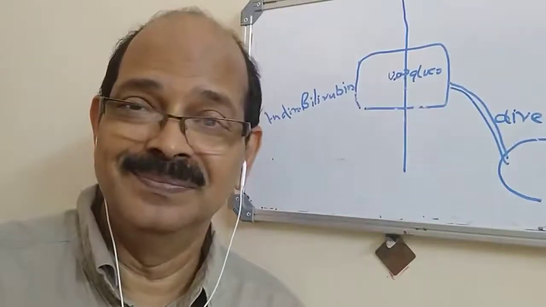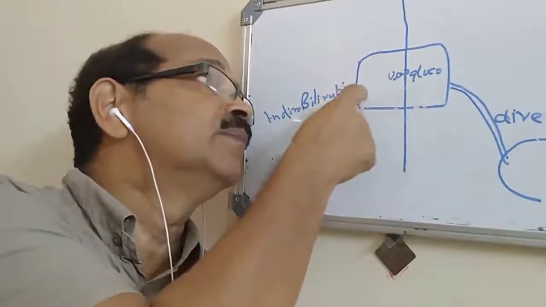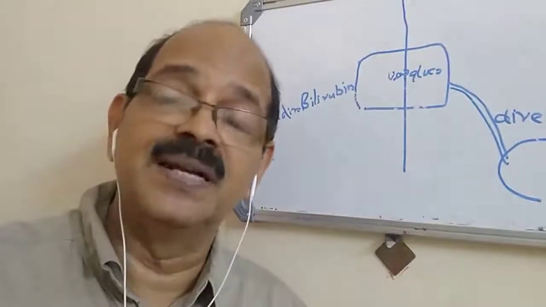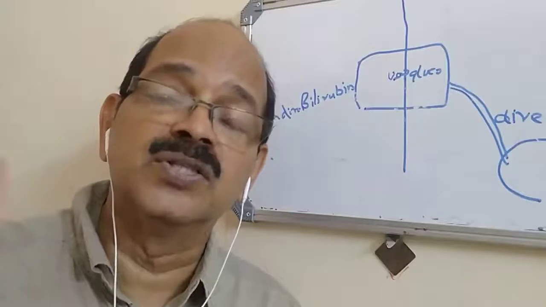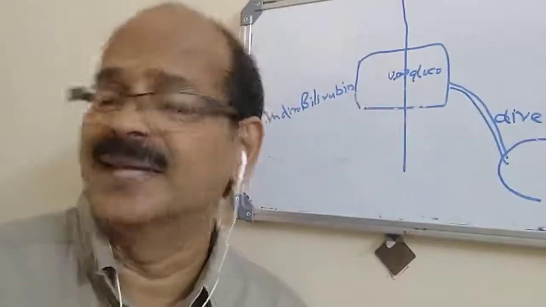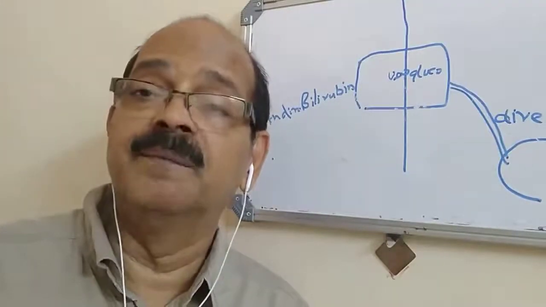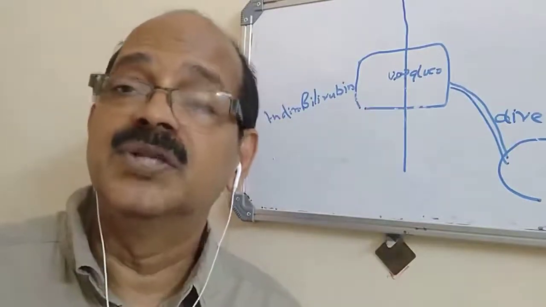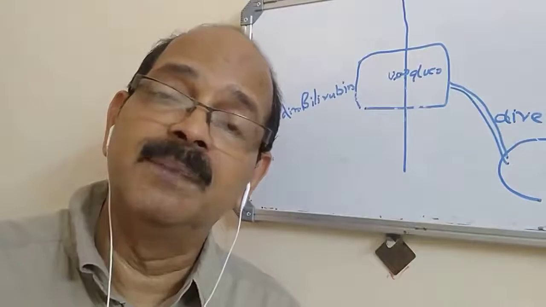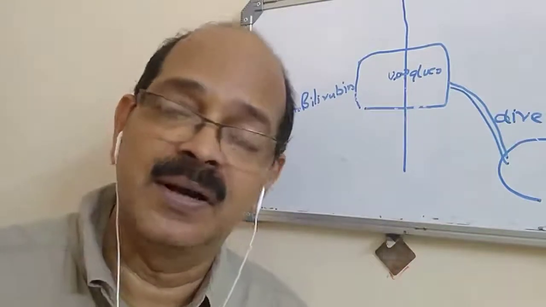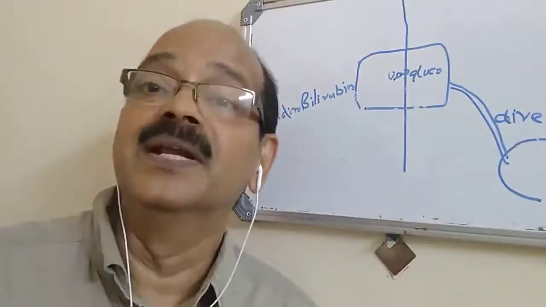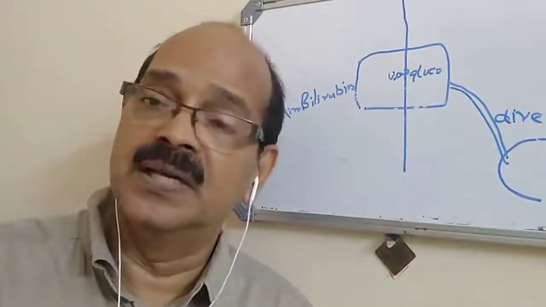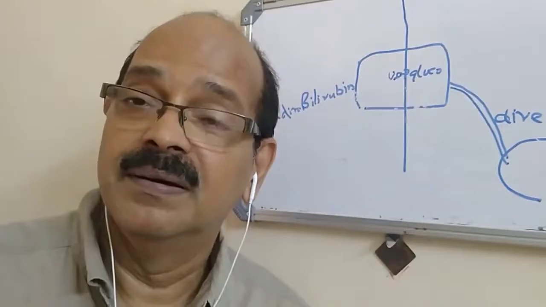Gilbert syndrome. So problems with the conjugation, there is a problem with the entry. So Gilbert is one situation where you get repeated episodes of unconjugated hyperbilirubinemia. Patient won't be sick. It lasts for a few days during stress or a fever or starvation. So you'll get multiple episodes, you won't be affected. You'll be alright after this episode. Family history is there. So simple, very common, 2-3% of our population having Gilbert syndrome.